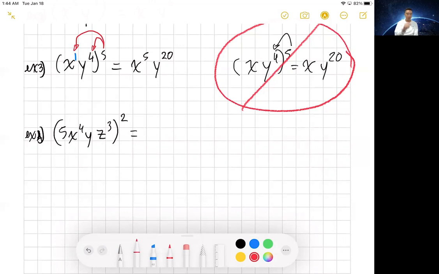Every item in that parentheses is a base and it's got its own exponent. The 5 has an exponent of 1. The x has an exponent of 4. The y has an exponent of 1. And the z has an exponent of 3, which means you have to distribute this 2 times.